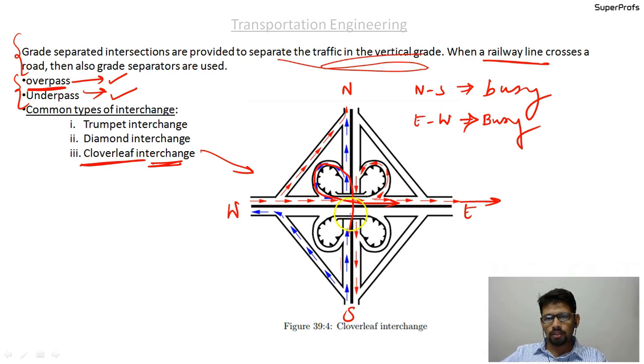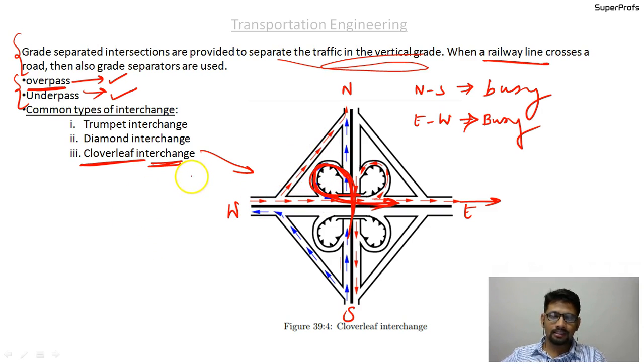Also note that when my vehicle is coming this way and wants to merge into this traffic, I have to take this complete round, so some centrifugal forces are generated. That is the reason I have to slow down, and since my speed is slowed down, it is easier to merge into this traffic. I hope you understand how this particular interchange works.